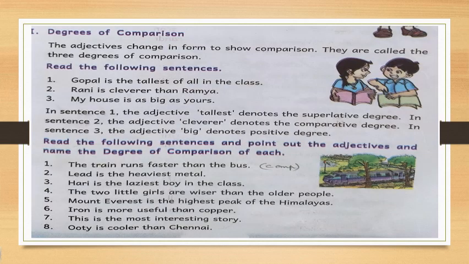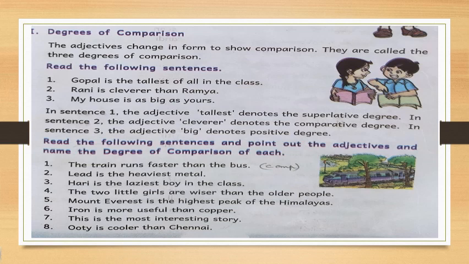Degrees of comparison. Children, you have already learnt about degrees of comparison in the previous lessons. So you are very much familiar with these exercises. So how many types of degrees of comparison are there? There are three: positive degree, comparative degree, and superlative degree. The adjectives change in form to show comparison. They are called the three degrees of comparison. What are they? Once again, positive degree, comparative degree, and superlative degree.